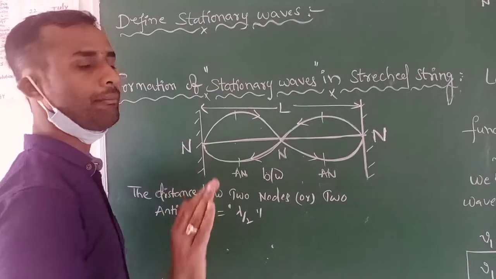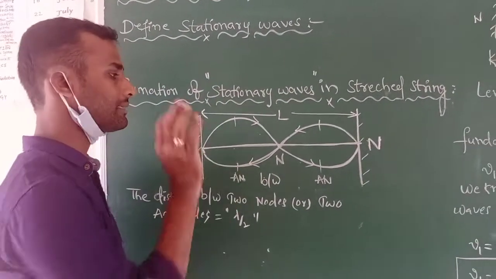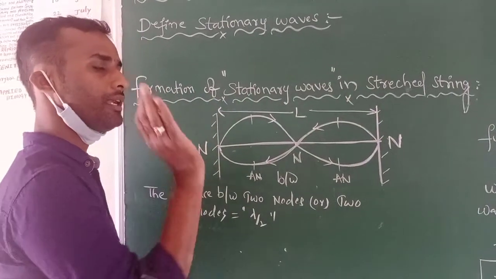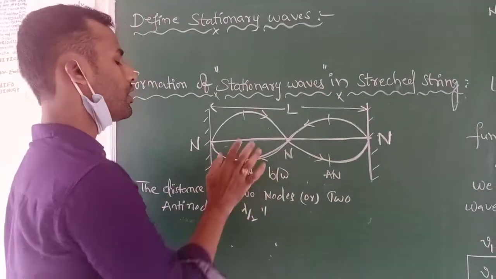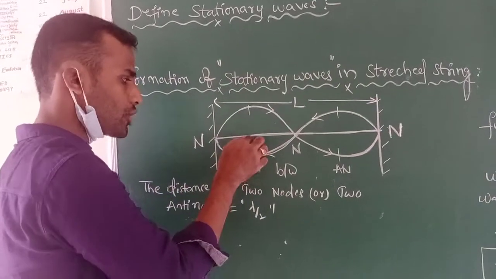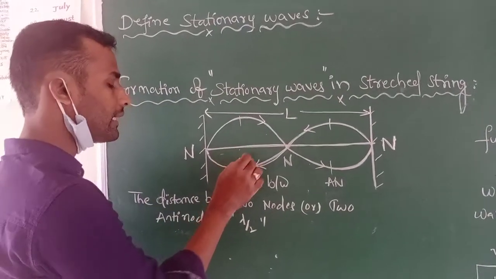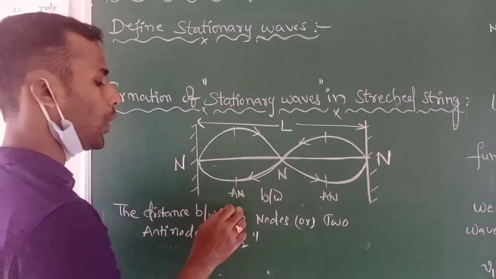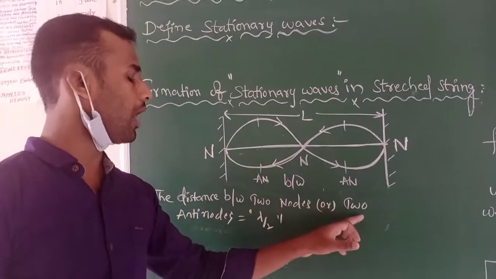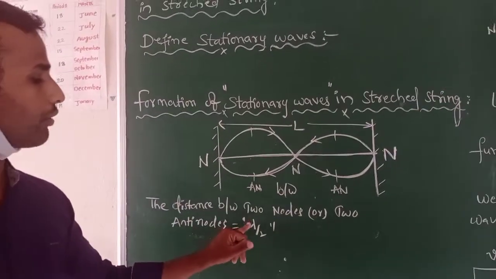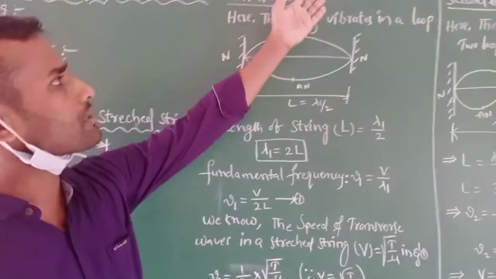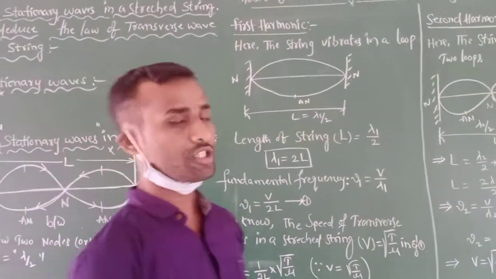First of all, what is the amplitude? Amplitude is the maximum displacement from the direction of wave propagation. It is known as amplitude. When the amplitude is maximum, they form the antinodes. The distance between any two nodes or two antinodes is equal to lambda by 2. Next, the modes of vibration of a stretched string.